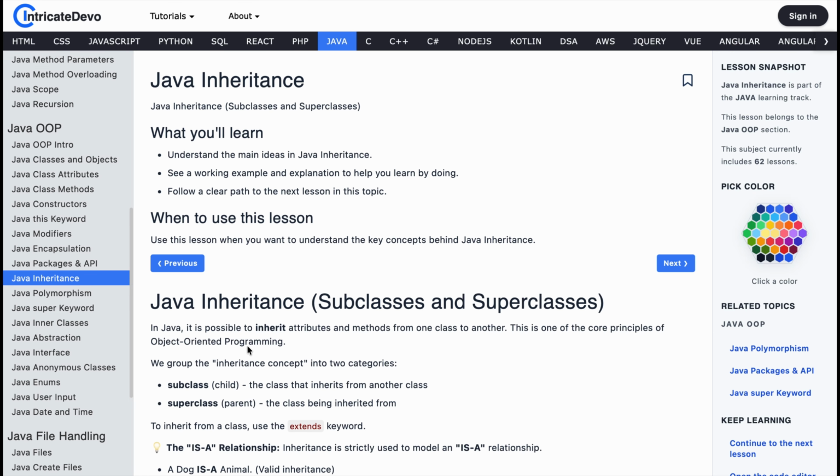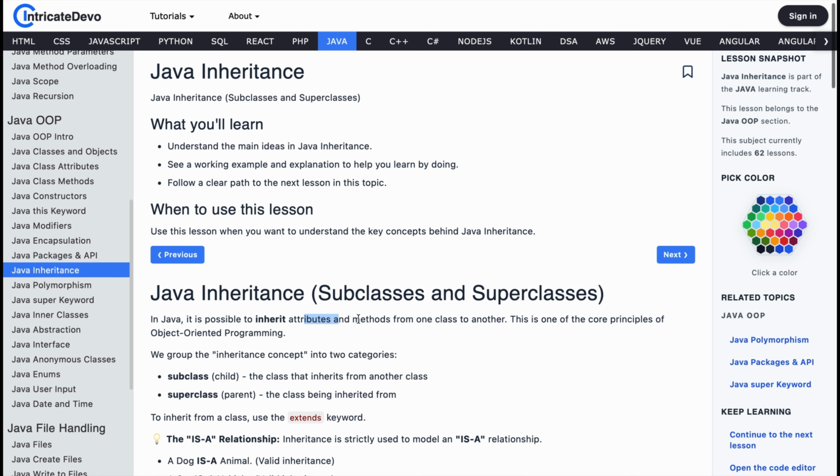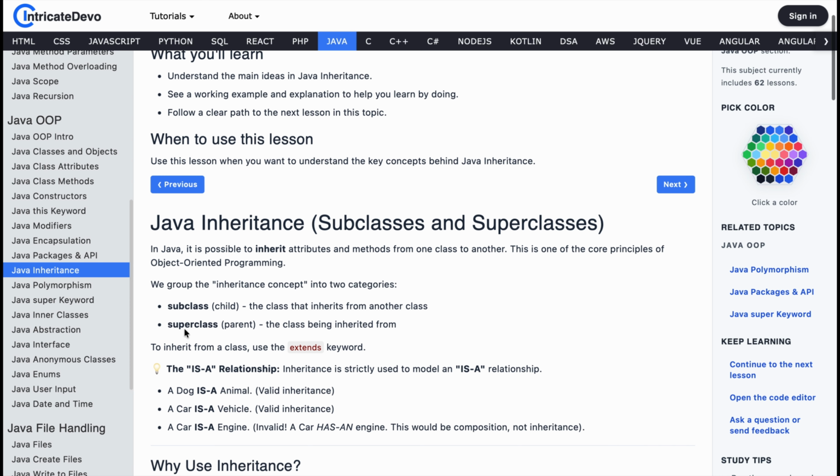In Java, inheritance allows one class to inherit attributes and methods from another class. Think of it like real life. Our children inherit features from parents, right? Similarly, in Java, one class becomes the parent class, another becomes the child class. The child automatically gains access to the parent's features. In inheritance, we mainly deal with two types of classes: superclass and subclass. Superclass, also called parent class; subclass, also called child class.